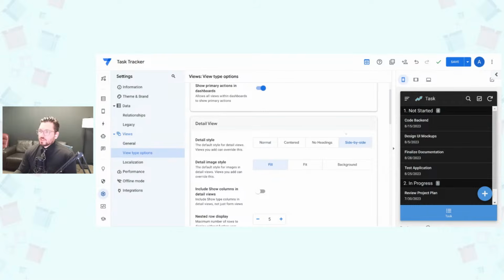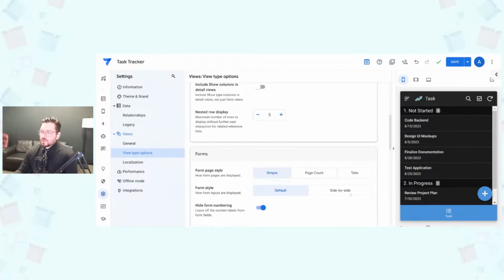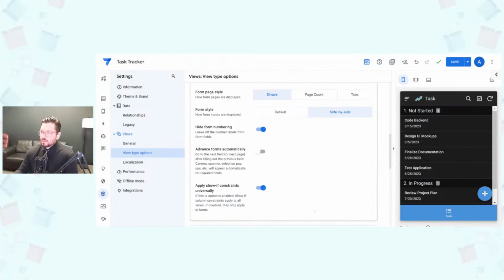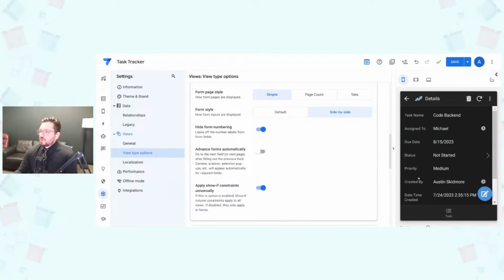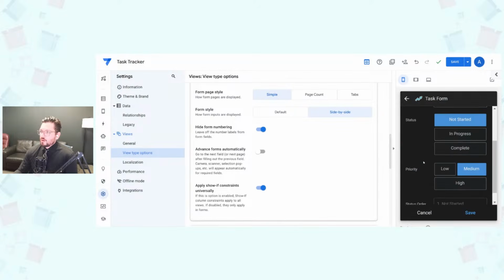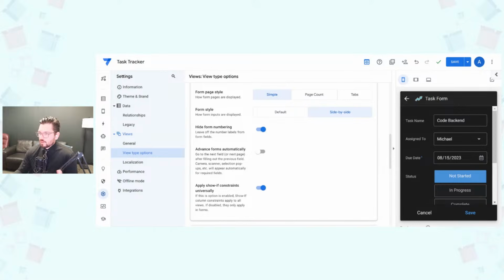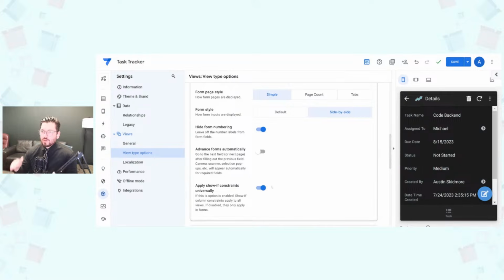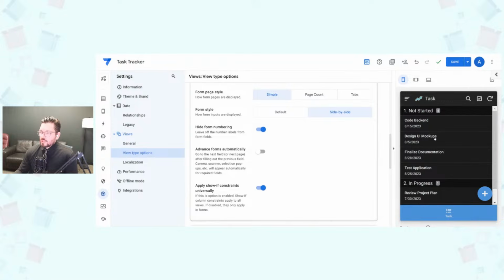But yeah, for these, I like to put side-by-side view. I personally love the side-by-side view. I think it displays the data very nicely. So if we click on that, now all of these have changed to that, and even the form editor is side-by-side, just with one click of the button. So I don't have to go to each view and click through each of the view settings and change it for each particular view.